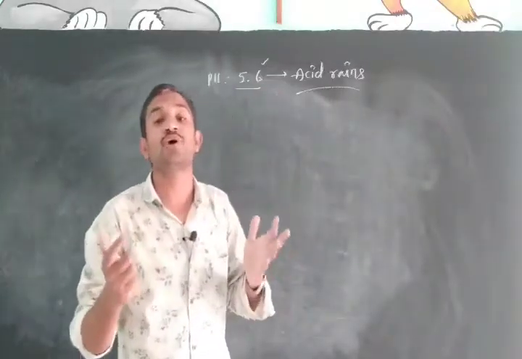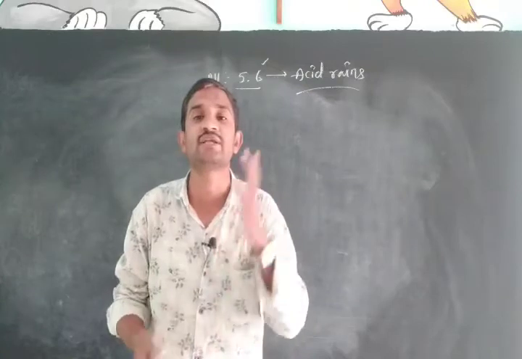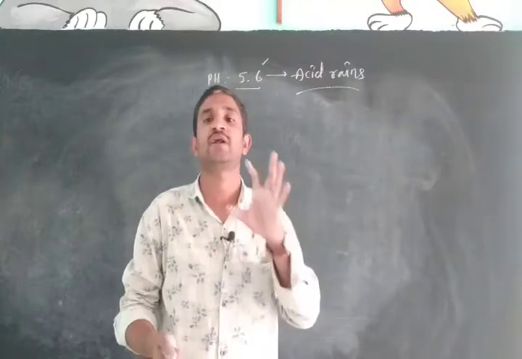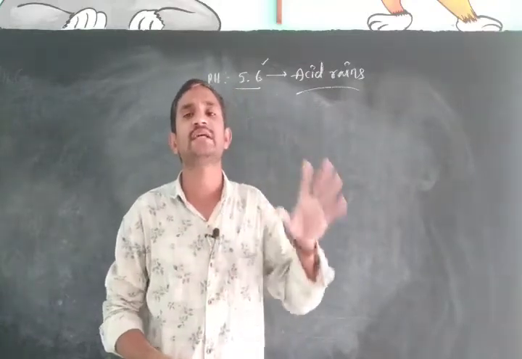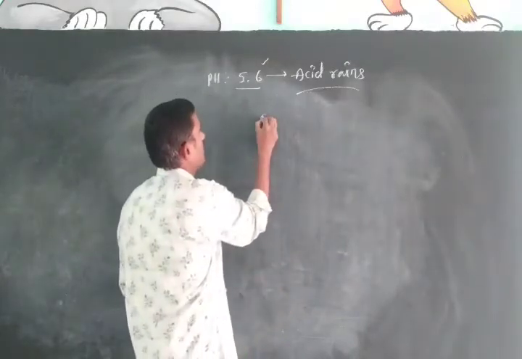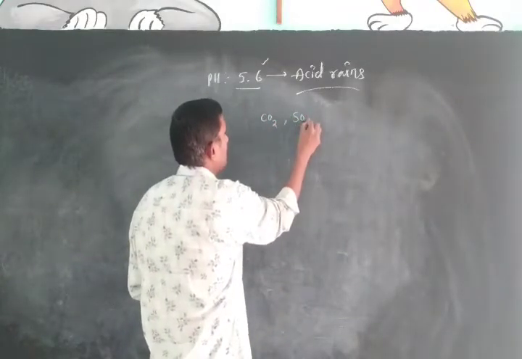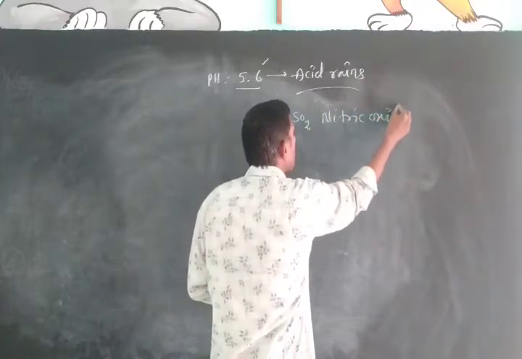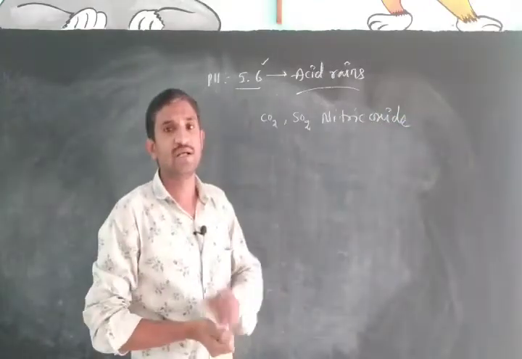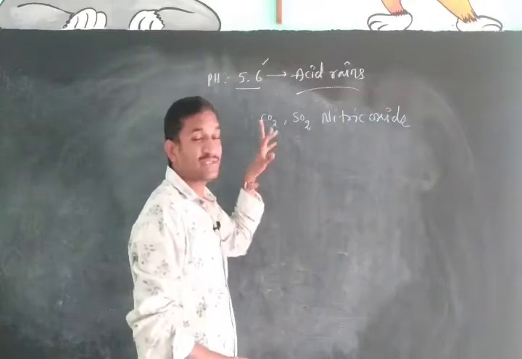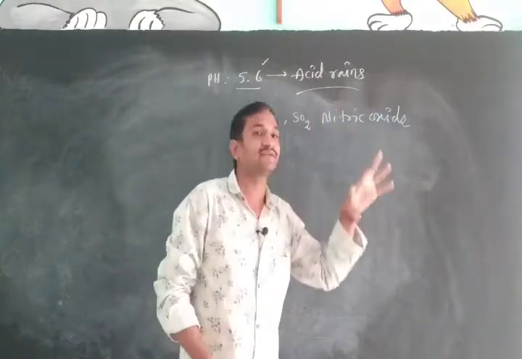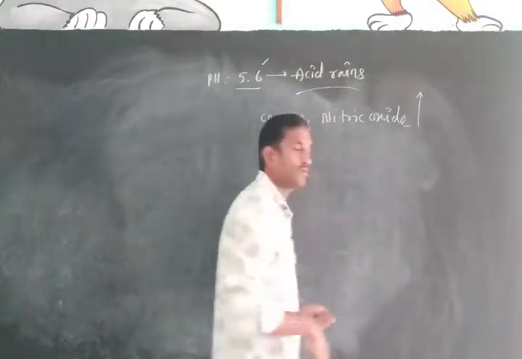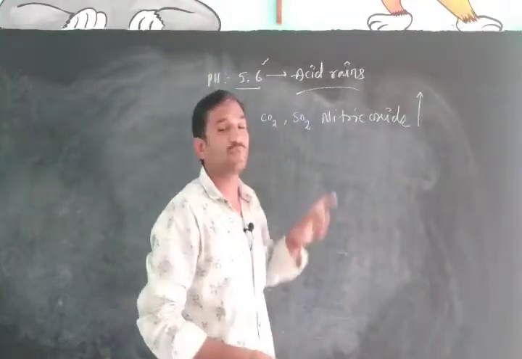It is possible for the pH to decrease below 5.6 because we are polluting in different ways in our everyday life. Due to increasing pollution, suppose carbon dioxide, sulfur dioxide and nitric oxide are released in larger amounts into the atmosphere. Their percentage will increase in the atmosphere.